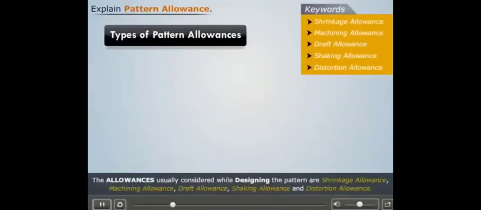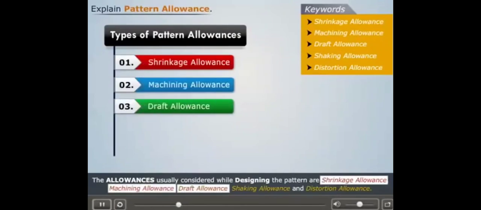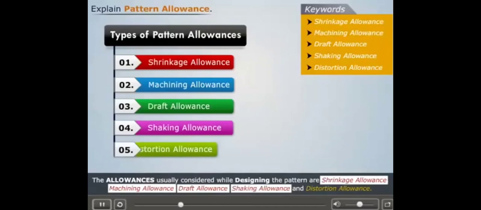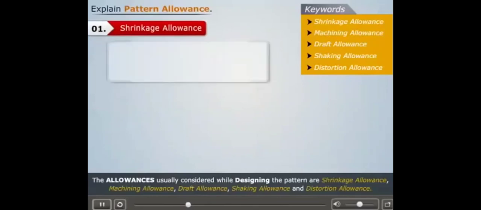The allowances usually considered while designing the pattern are shrinkage allowance, machining allowance, draft allowance, shaking allowance, and distortion allowance. Let us now understand each of these allowances. Let us start with shrinkage allowance.